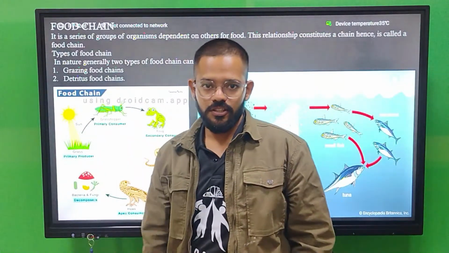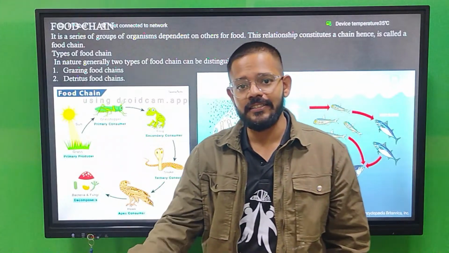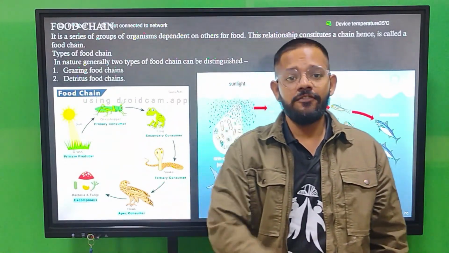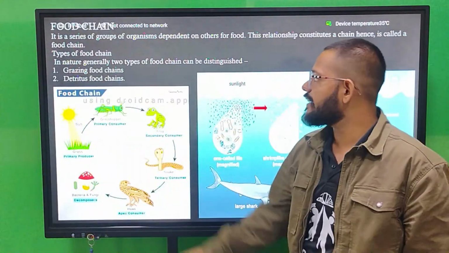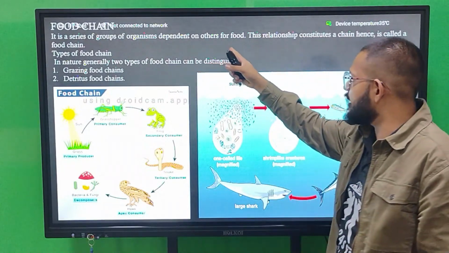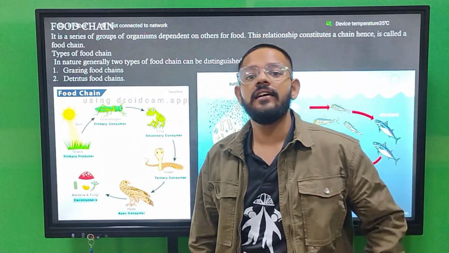What is a food chain? It is a series of groups in which different organisms are available at different trophic levels, and the energy flows from one organism to another. That is your food chain. It is a series of groups of organisms dependent on each other for food. This relationship constitutes chains, hence it is called a food chain.